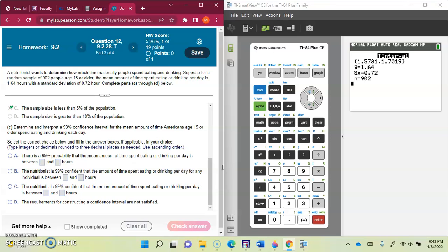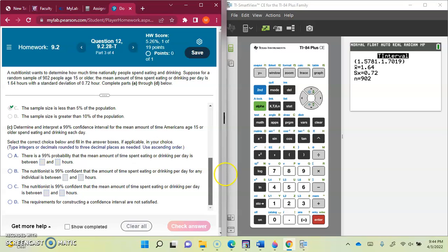Clearly this is not A because a confidence interval does not say anything about probability. So not this. Let's read part B. The nutritionist is 99% confident that the amount of time spent eating and drinking per day of any individual is between this time and this time. Okay. The nutritionist is 99% confident that the mean amount of time spent eating and drinking per day.